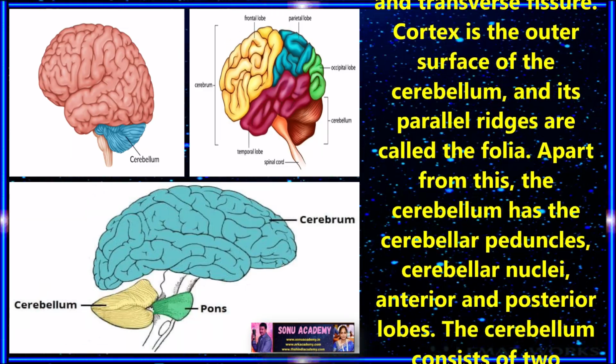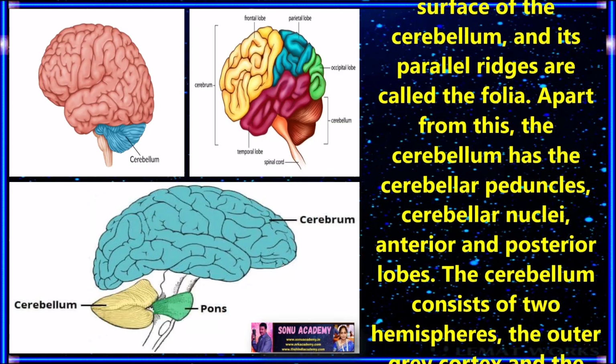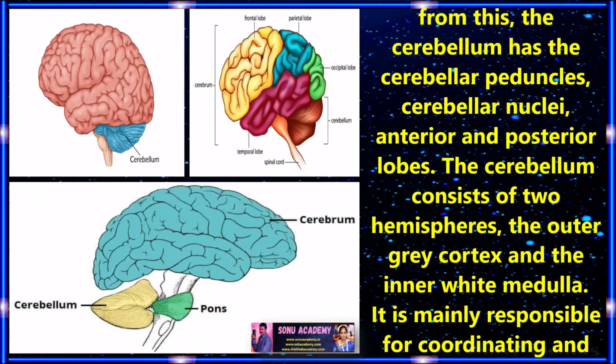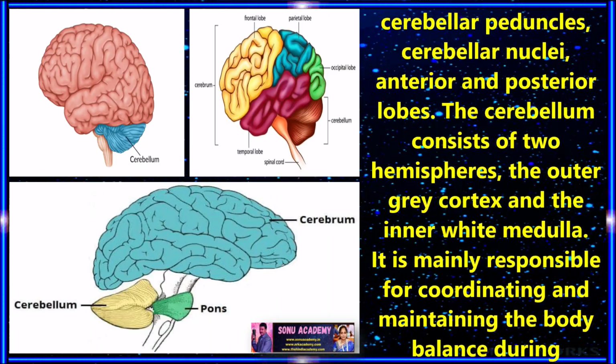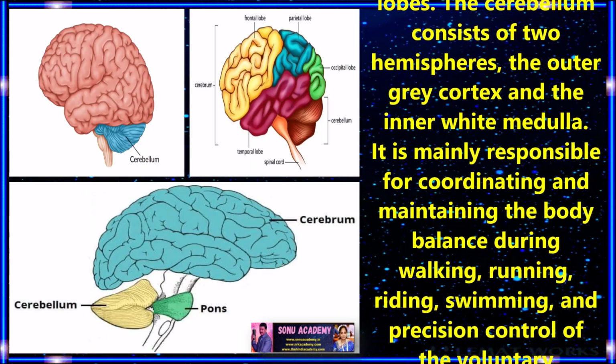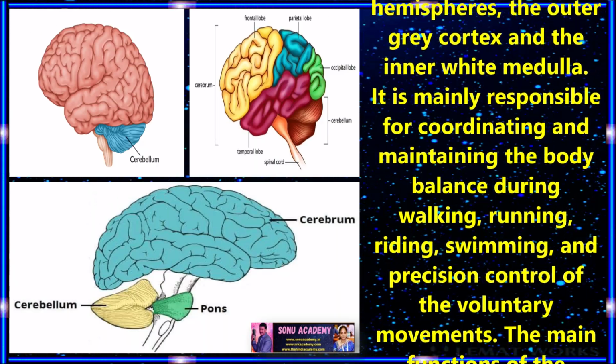Apart from this, the cerebellum has the cerebellar peduncles, cerebellar nuclei, anterior and posterior lobes. The cerebellum consists of two hemispheres, the outer gray cortex and the inner white medulla.